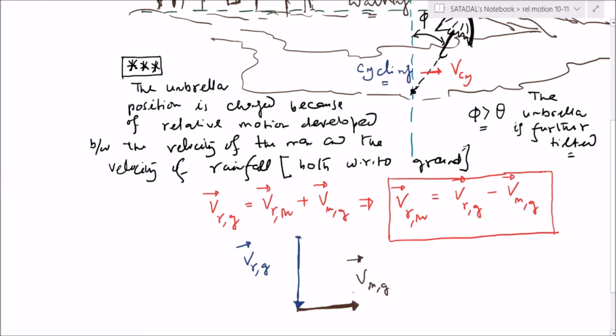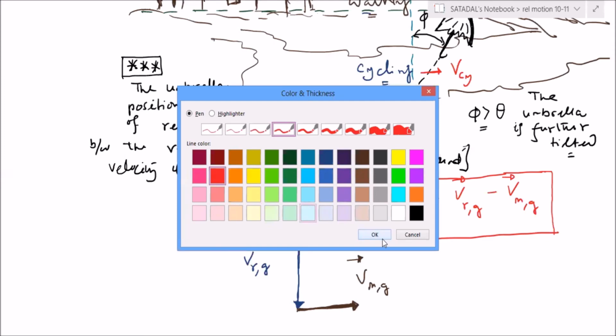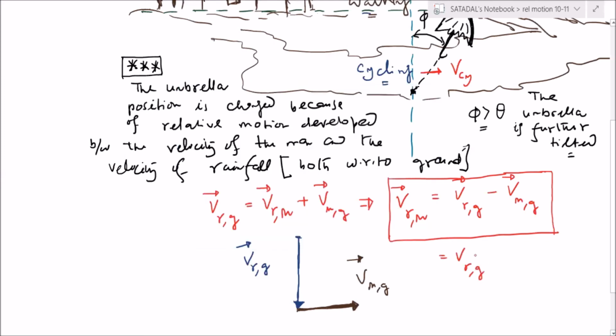Correct? Alright, see here everyone, can I write this equation in this way, velocity of the rain with respect to ground plus or minus velocity of the man with respect to ground? Is this allowed? Yes, obviously. In vector algebra we can write like this. So what ultimately I have to do?